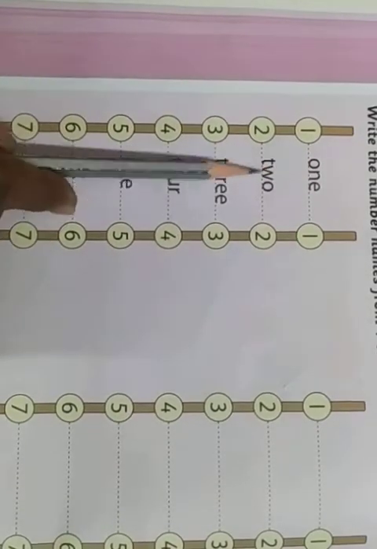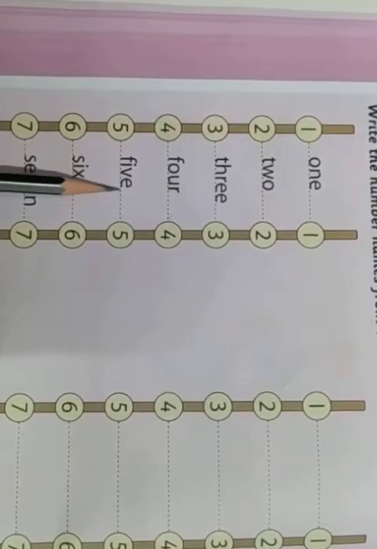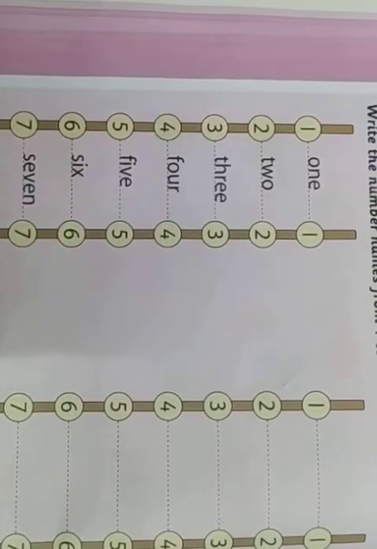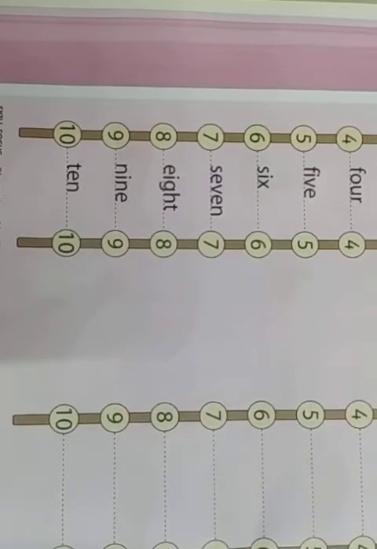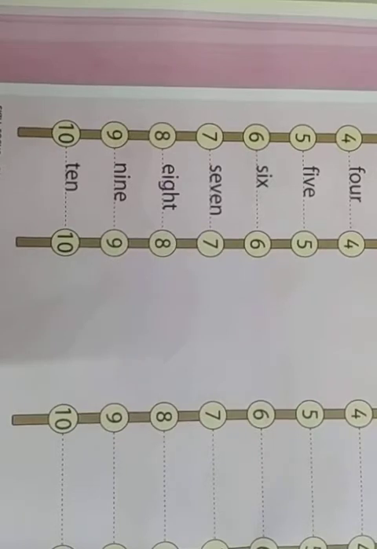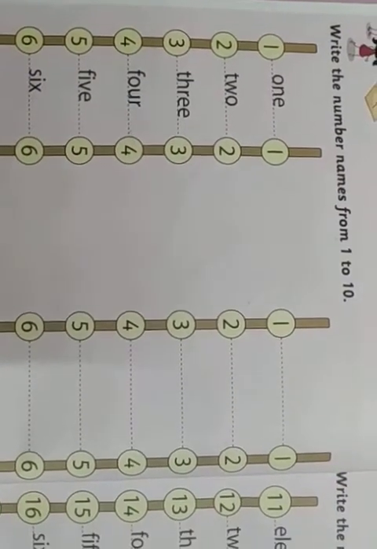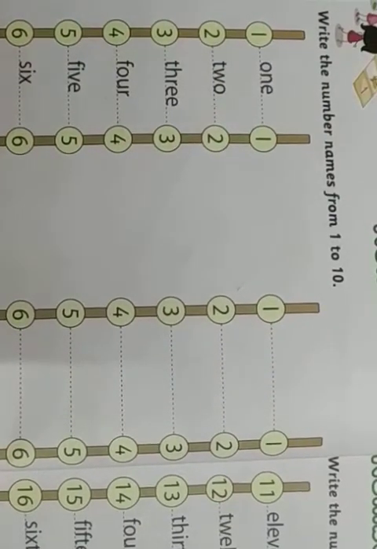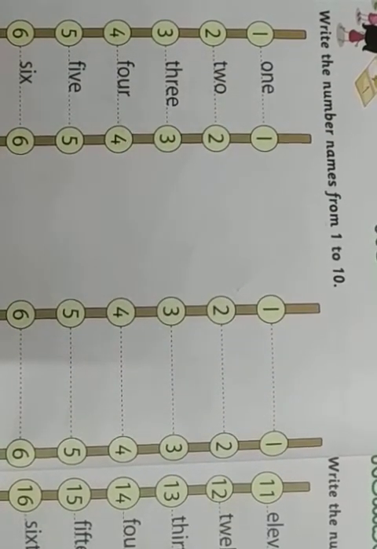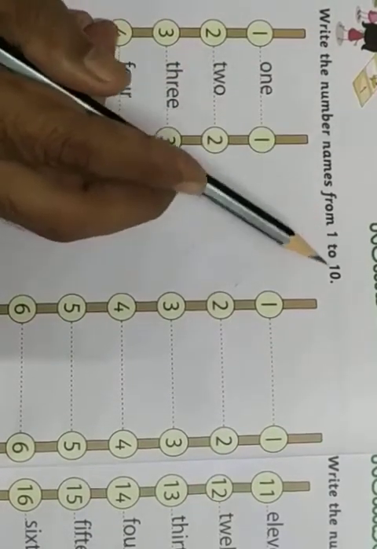ONE, TWO, THREE, FOUR, FIVE, SIX, SEVEN, EIGHT, NINE, TEN. Okay? Alright? These are called number names. Now, we read the numbers and the number names. We need to write the number names here. So, we need to write the number names from 1 to 10.